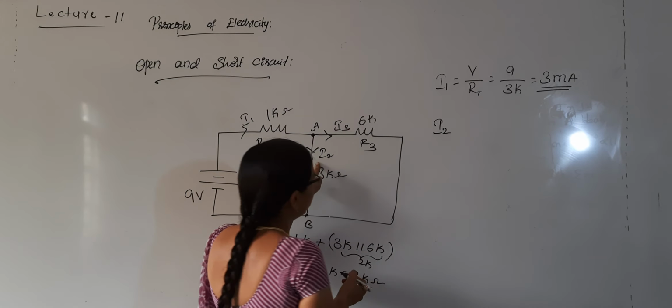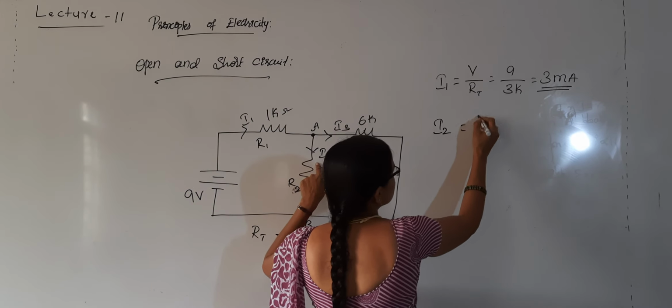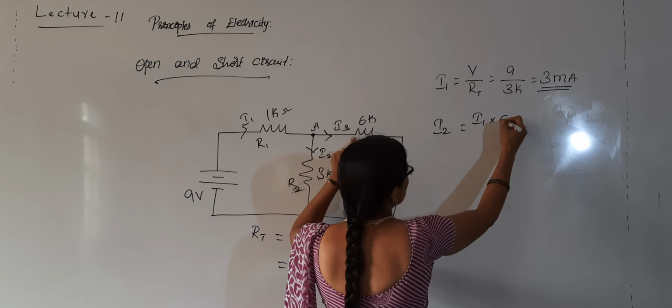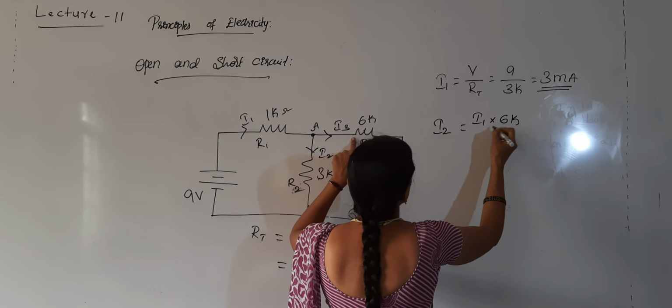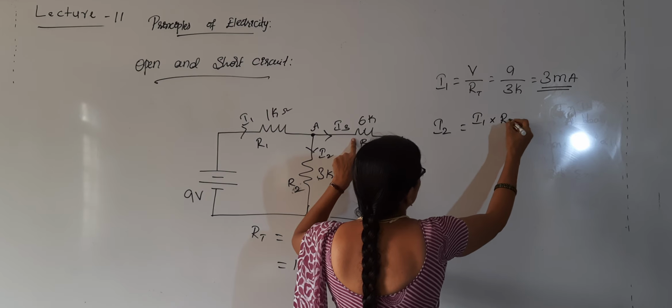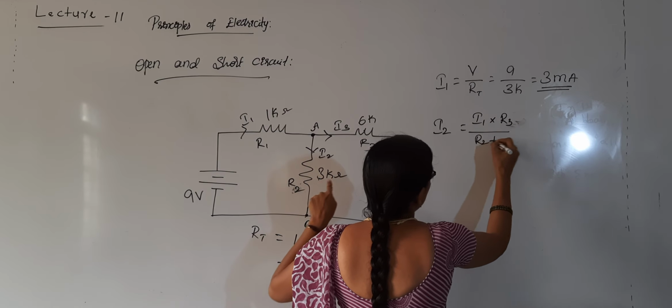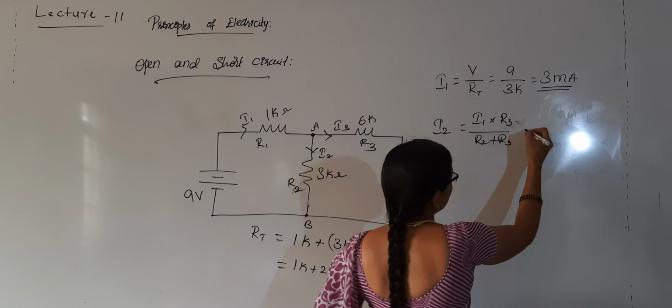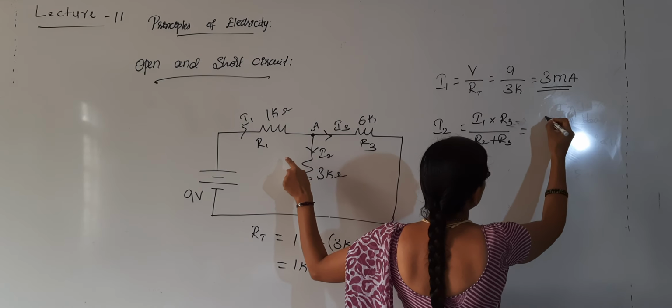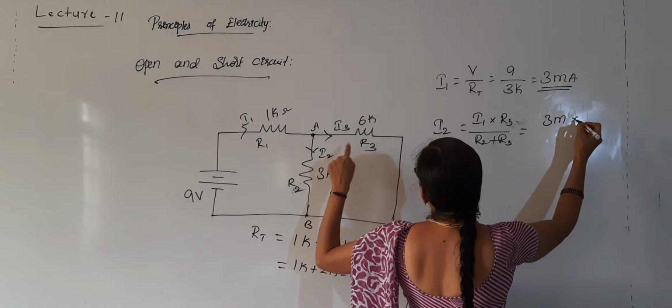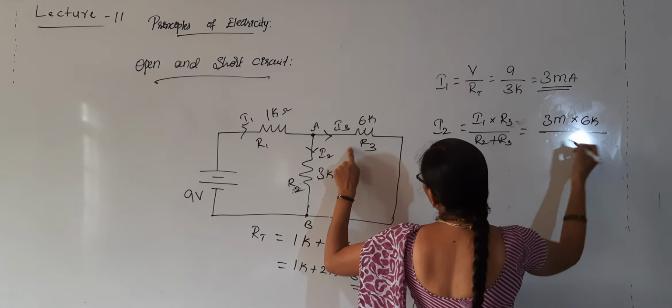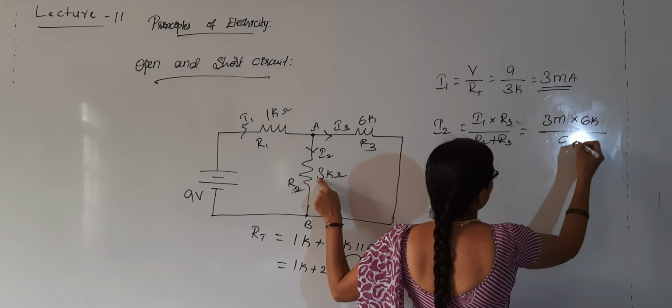I2 will be what? According to your branch current rule, main current times the opposite branch resistance divided by R2 plus R3. This is the current divider rule formula. Main current is 3 milliamperes, R3 is 6 kilo, divided by 9 kilo.